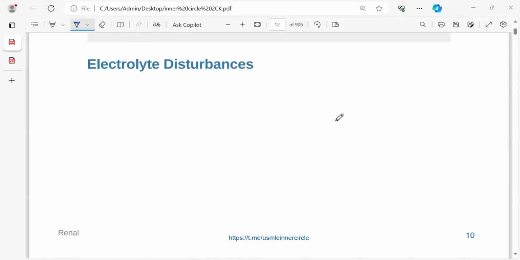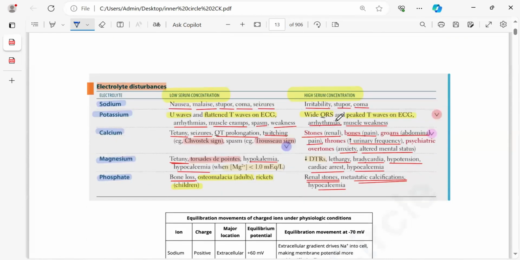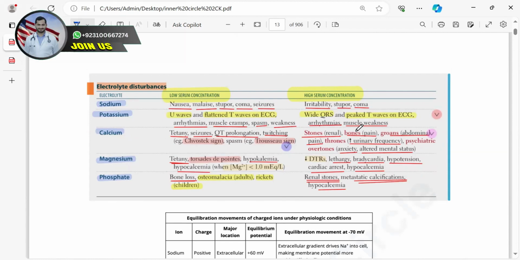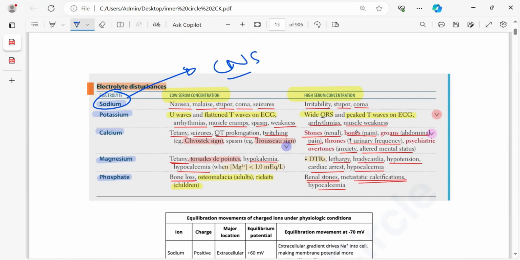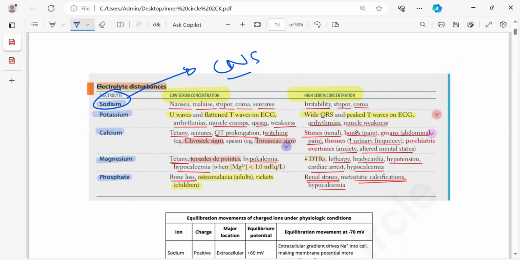Next topic is the electrolyte disturbances. Okay, you can clearly see that. So guys, the most common one is sodium. For sodium, remember, sodium affects your CNS. When sodium is either low or high, you will have CNS issues. In low serum concentration, you will have nausea, malaise, stupor, coma, and seizure. And in high, you will have irritability, stupor, and coma.